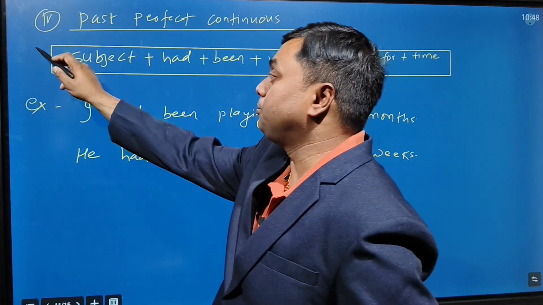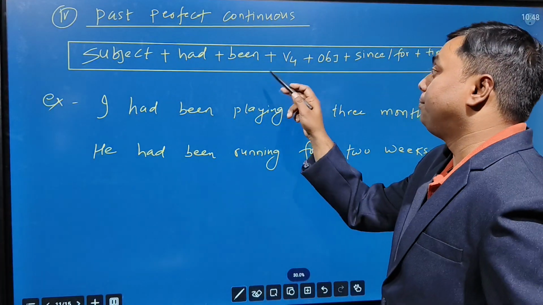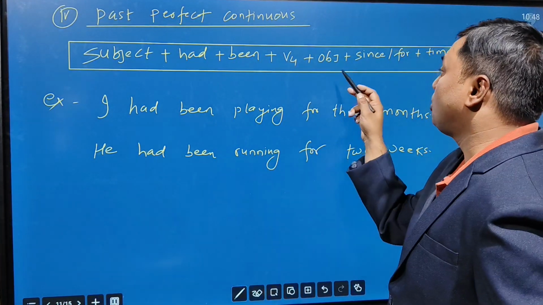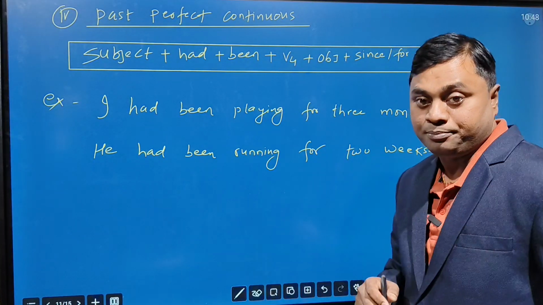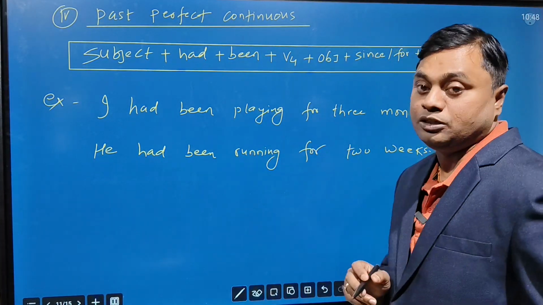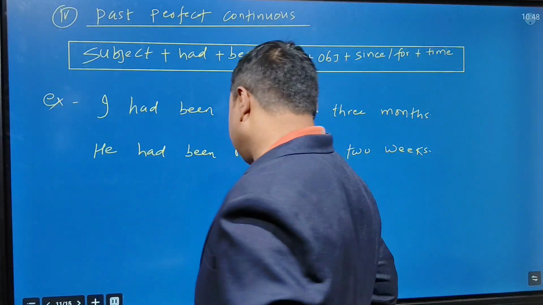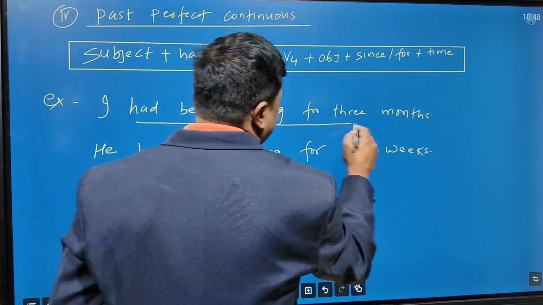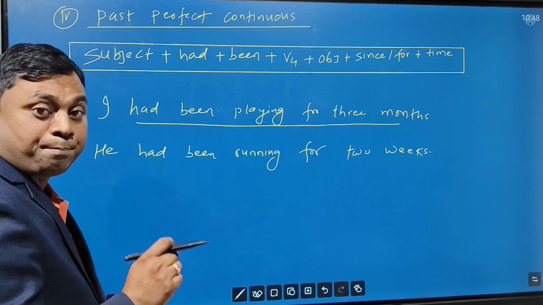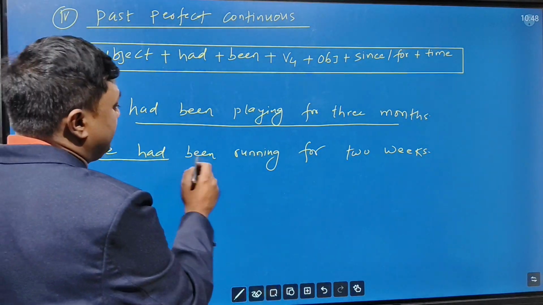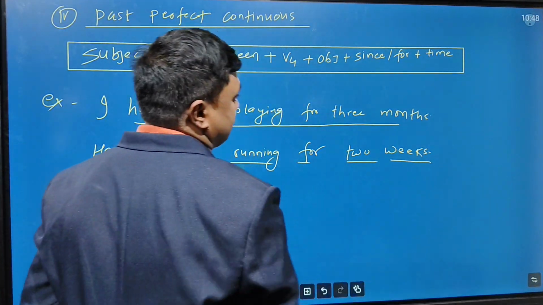Next, past perfect continuous. Here, how is the structure? Subject plus had plus been plus V4 plus object plus since/for plus time. The same rule is applied for since and for. Like I had been playing for 3 months. This work had been continuously going on in the past time. He had been running for 2 weeks. Yes or no?